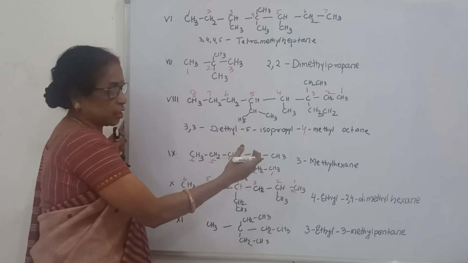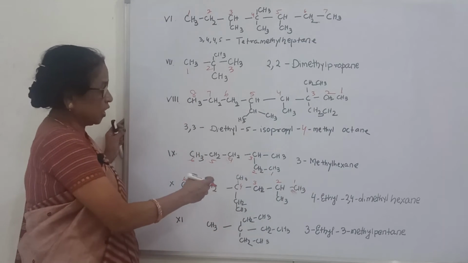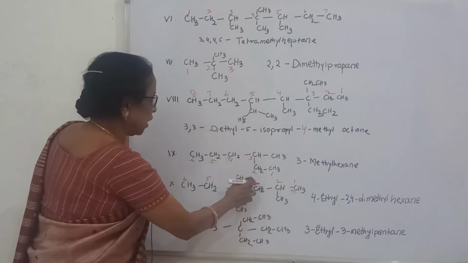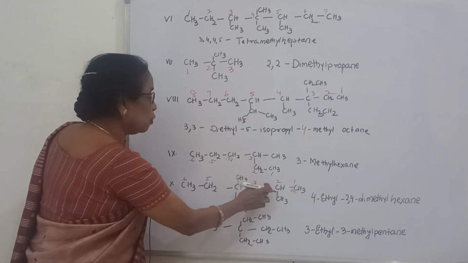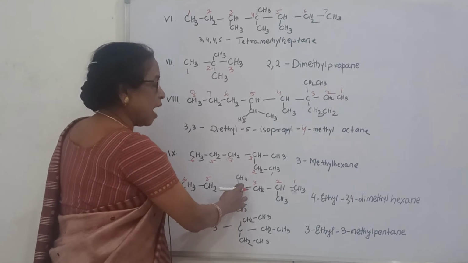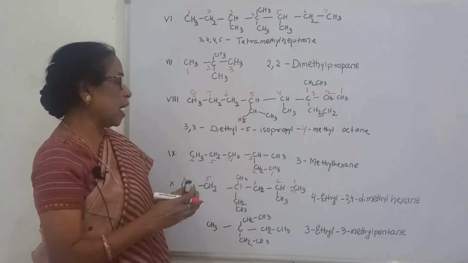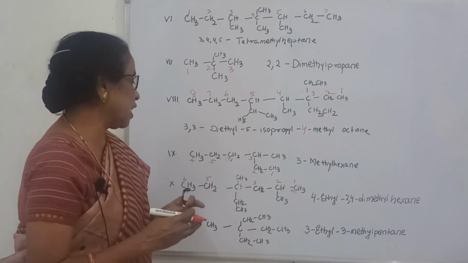So which will come first? Ethyl and methyl. So here it comes 4 ethyl. Okay, you see 4 ethyl, 2, 4 dimethyl, and the longest chain is hexane. So 4 ethyl, 2, 4 dimethyl hexane.